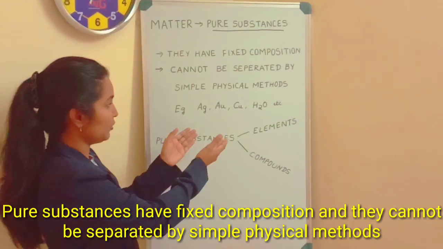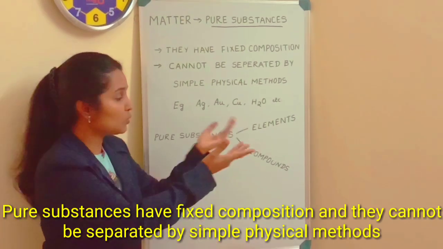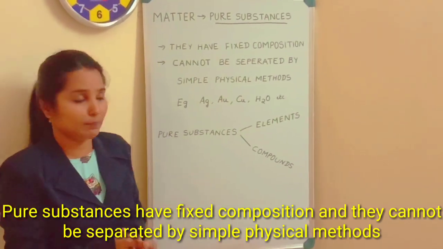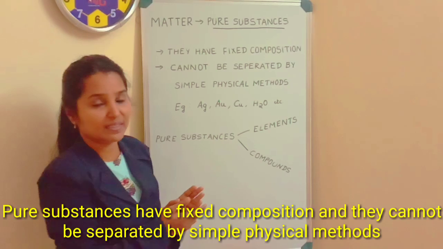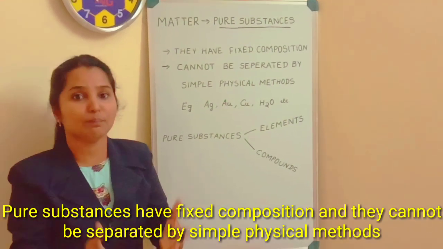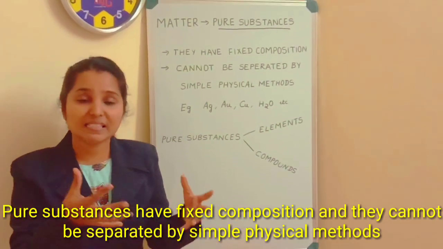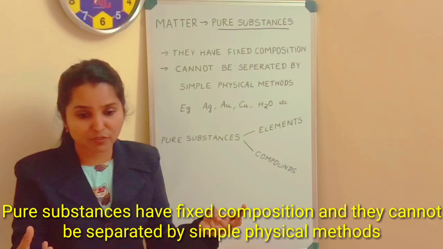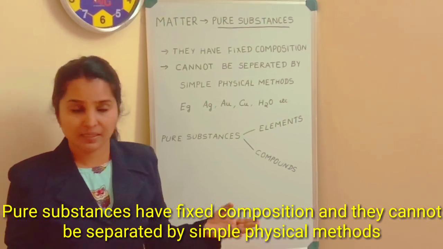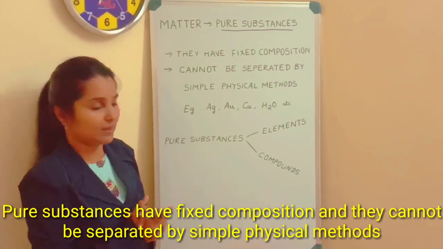Like, you cannot separate silver, gold, copper or water by using simple physical methods. For example, simply take water. Water is formed by the combination of hydrogen and oxygen. But you cannot separate this hydrogen and oxygen from water by simple physical methods. You have to use some chemical means for the separation of water.